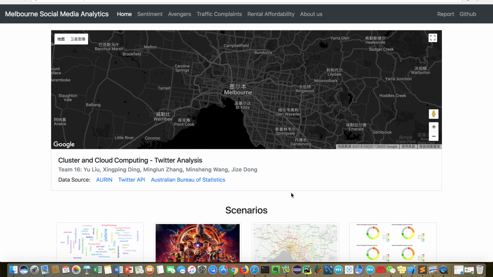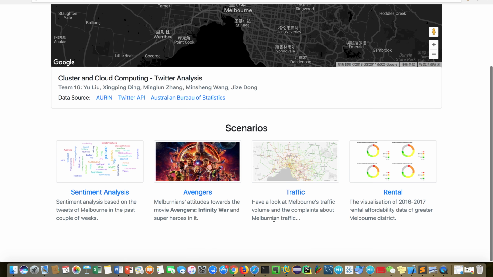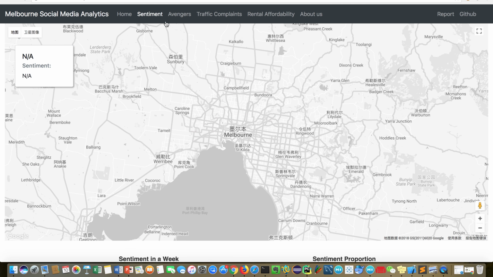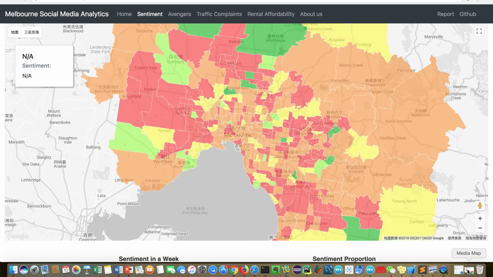Okay, let's have a look at our scenarios. First, it's about sentiment analysis. From our perspective, we feel that life in Melbourne is nice in general, so we assume that the positive attitude from Twitter users should be dominant. What's more, we assume that Monday is the worst day of the week because weekends have gone and people have to get up early to study and work for another whole week. And we assume that forenoon or noontime is the best time during 24 hours because people are energetic and they may have a fancy brunch or lunch.